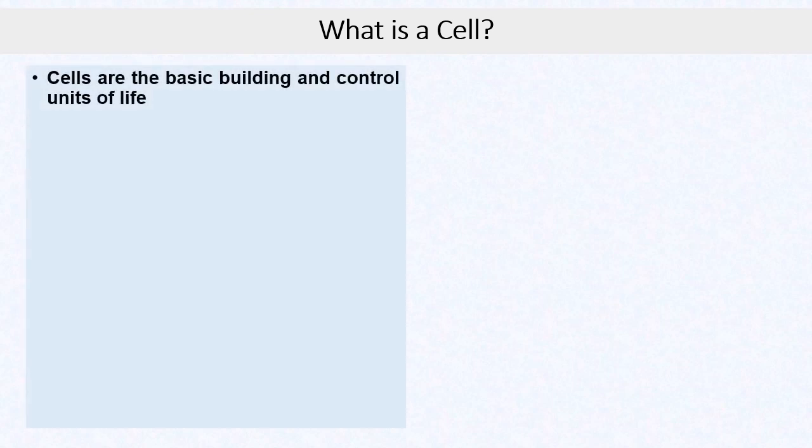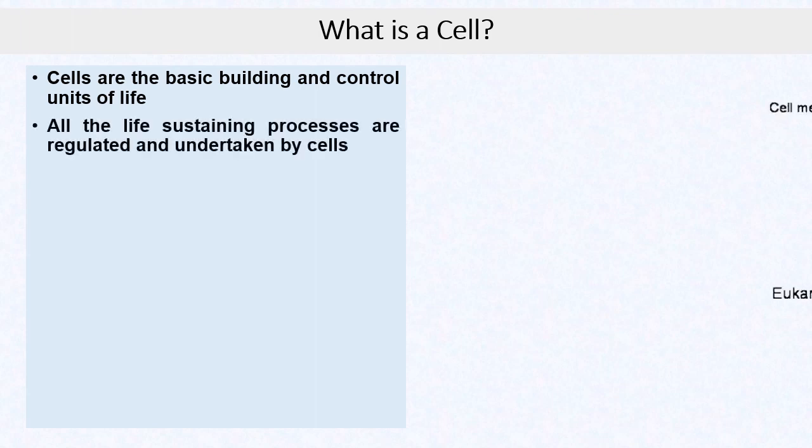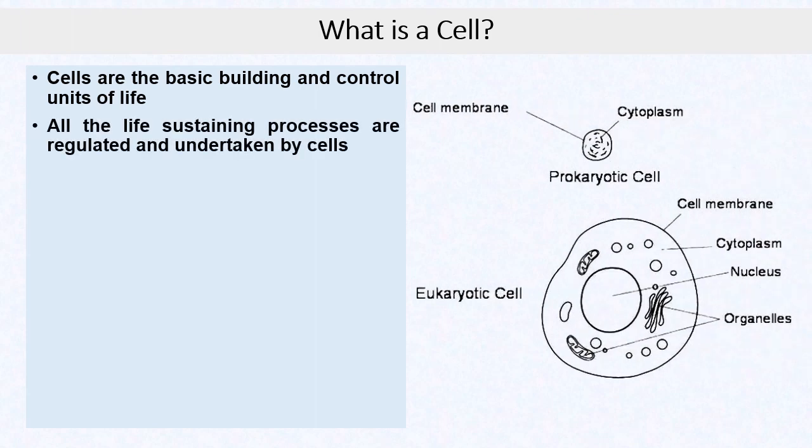So let us come to the topic. What is a cell? Now this question we have been answering from our school days, that cells are the basic building and control units of life. But what makes them so special and important? This is because cells are those entities which not only build one organism but also control and regulate all the vital life-sustaining functions in an individual.